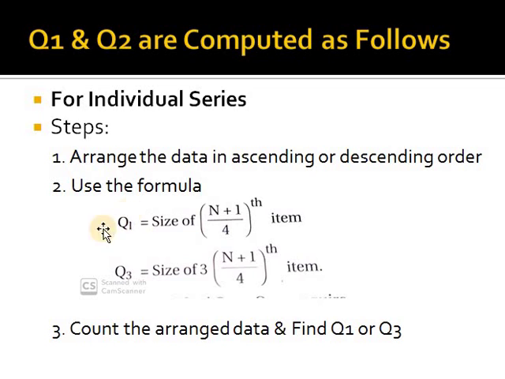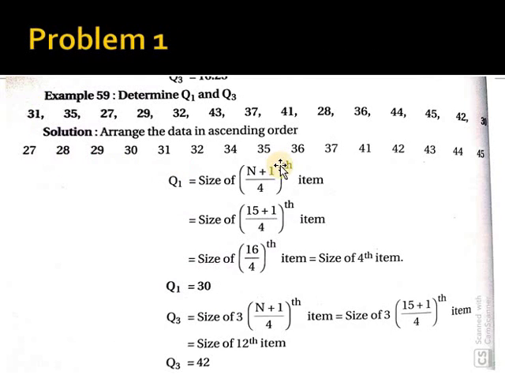First we are working on Q1, the formula is size of (n plus 1) by 4. Here n is 15, meaning 15 terms. Sorry, one more number is missing here, so you can consider it as 32.